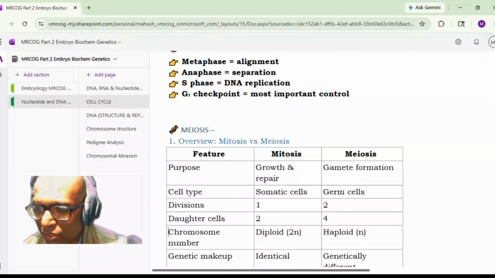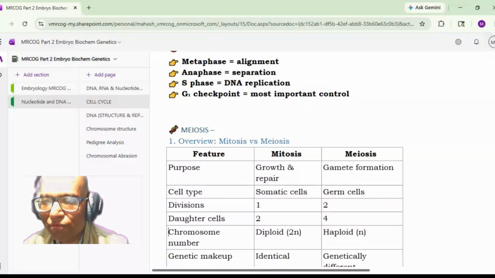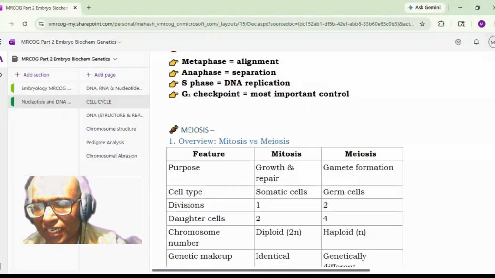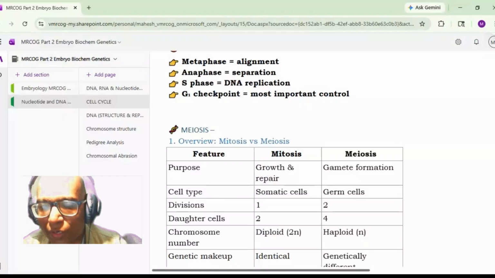The purpose of the mitosis is mainly the growth and repair, while meiosis is concerned with the gamete formation. So meiosis is seen mainly in the germ cells, while mitosis is seen in the somatic cells. So what happens in the mitosis? There is only one division, while in meiosis there are two divisions. First is a reduction division, and second division is an equational division, like what happens in mitosis.